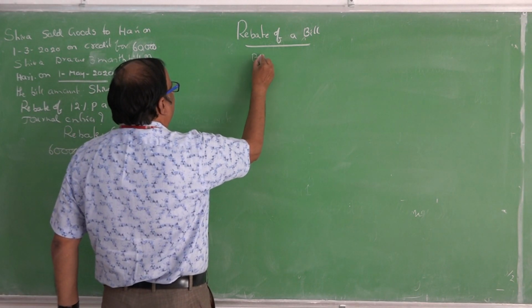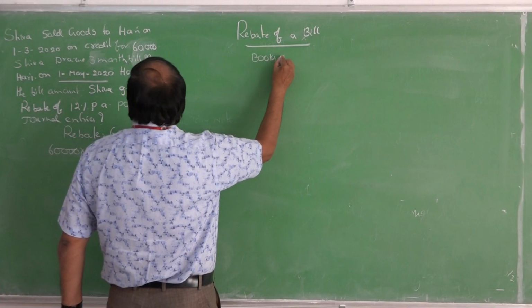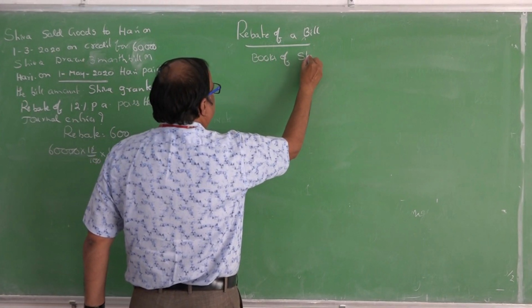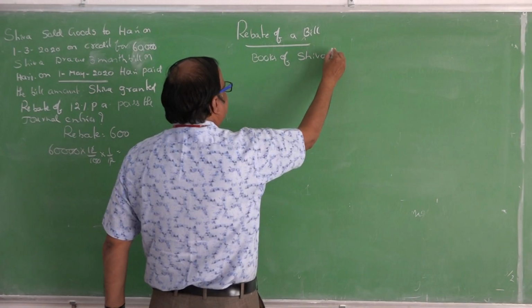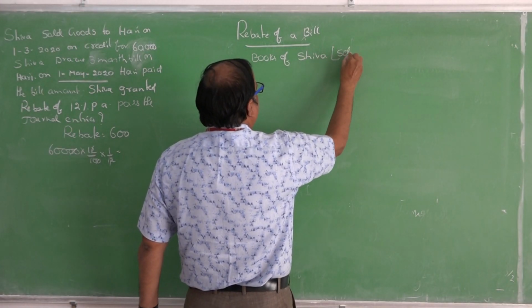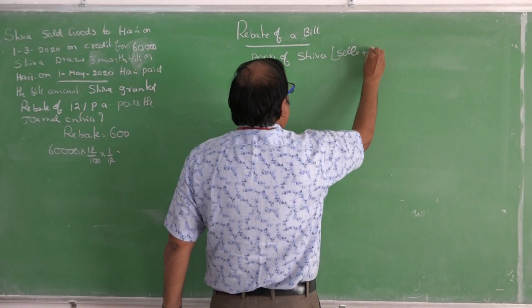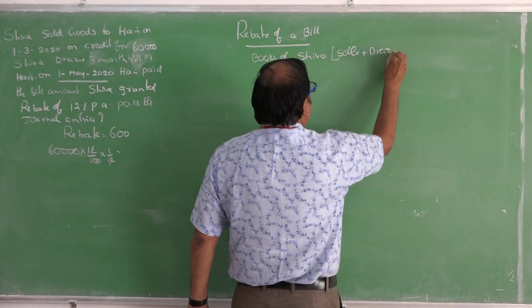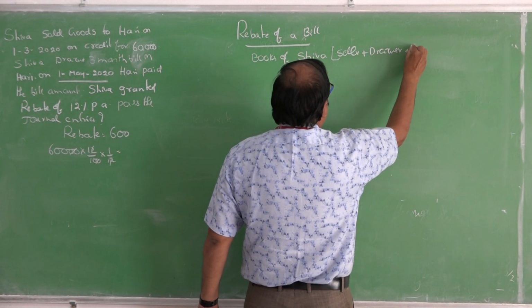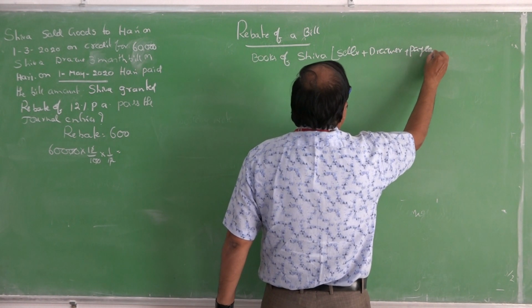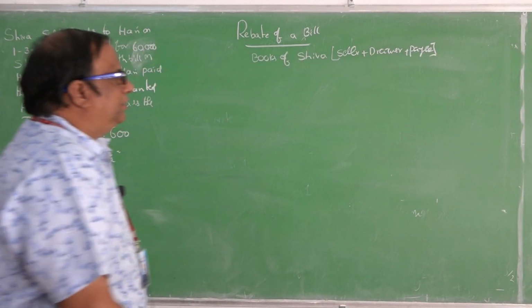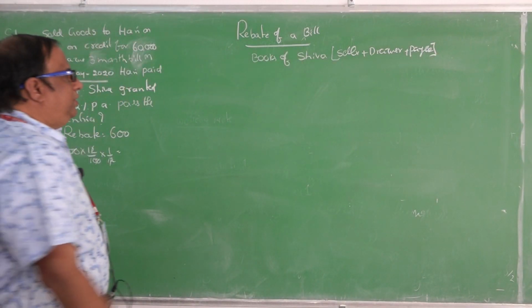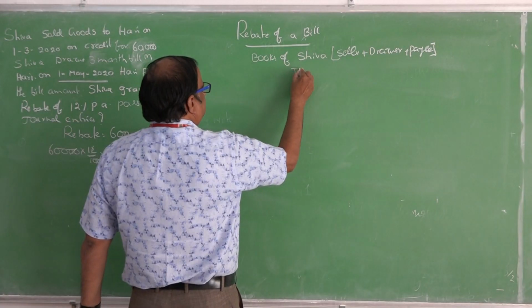Books of Shiva. Who is he? Seller, drawer, plus payee, he is receiving the amount. So seller, drawer, payee. You write down the journal entries.